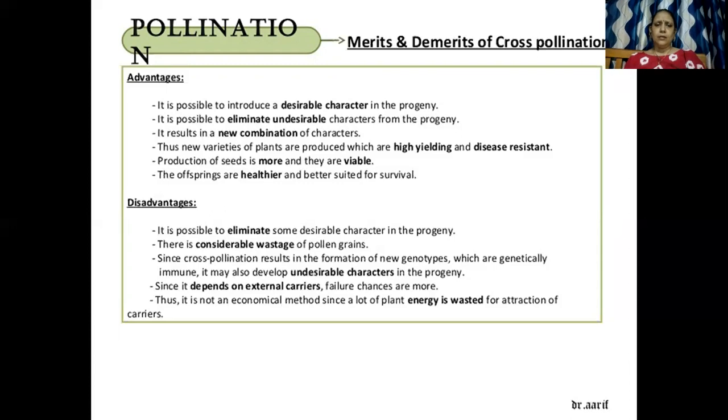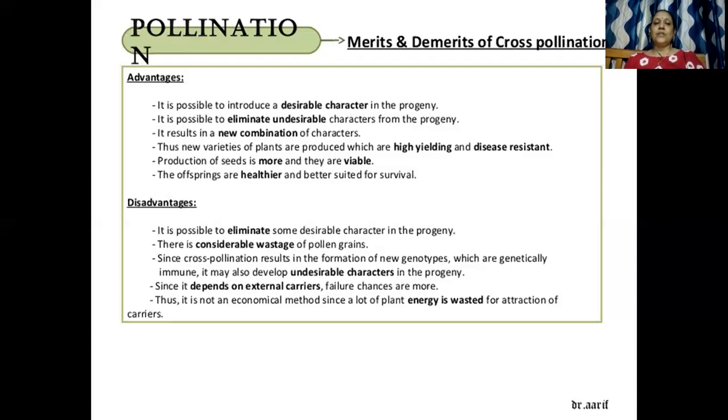Okay, so you are able to introduce a desirable character, so you will be able to see variety, right? It is able to eliminate undesirable characters from the progeny. So new combinations of characters are also seen. So new varieties are seen, and in that case, it could be disease resistant also.